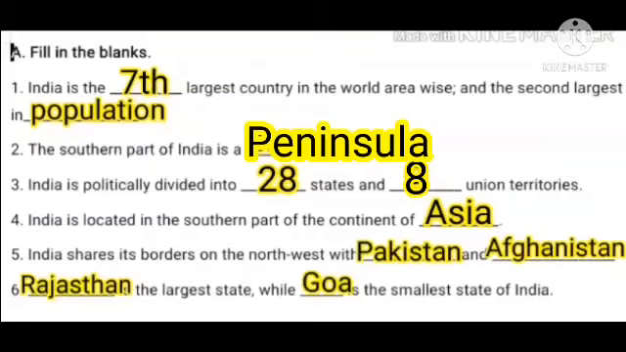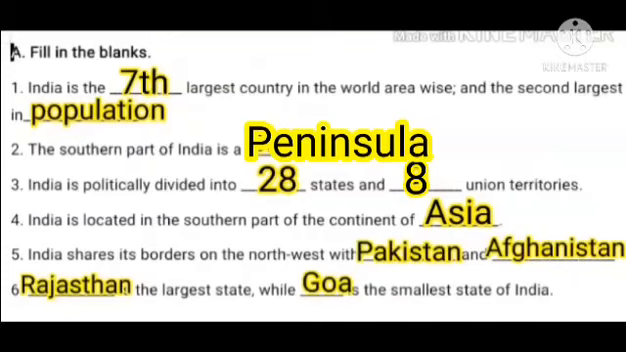So first, seventh. Next, it is the second largest in population. So which is the first one? India is the second largest populated country in the world after China. So the answer is seventh largest country and second largest in population.